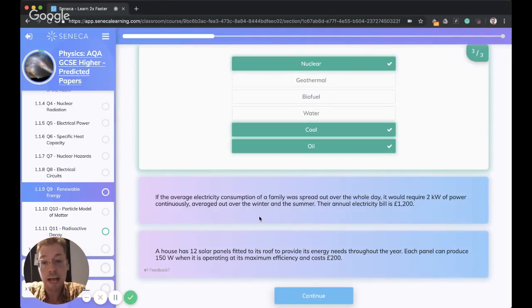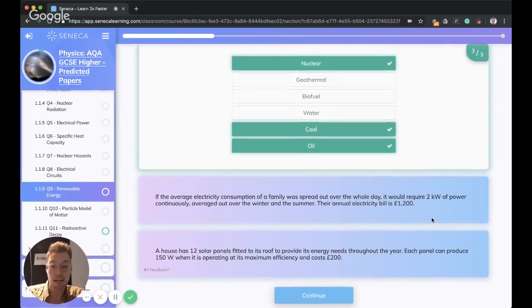So if the average electricity consumption of a family was spread out over the whole day, it would require 2 kilowatts of power continuously averaged out over winter and summer. Their annual electricity bill is £1,200. Okay, I was going to say £12,000. That would be a big energy bill. So in that circumstance, I would probably circle the 2 kilowatts of power continuously and the £1,200, and then I would write 2 kilowatts of power per day? Yes, 2 kilowatts of power per day, and then I put annual bill £1,200, because then I've got a really nice quick reference of the key facts and figures that I'll need.